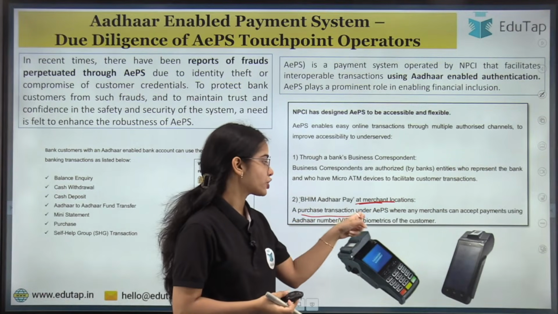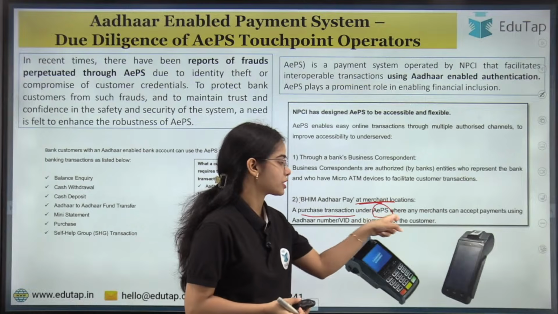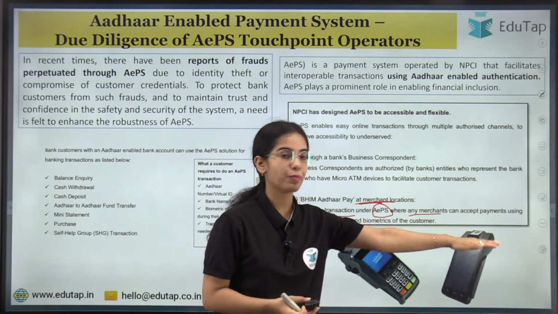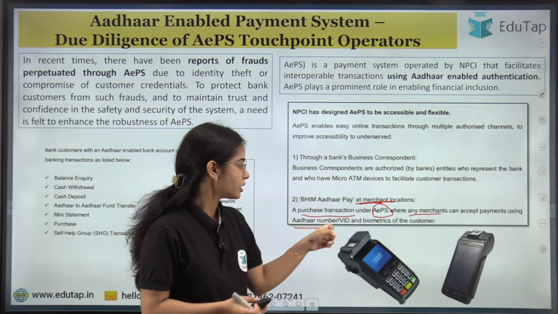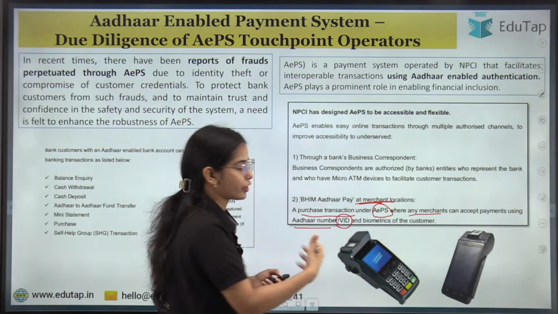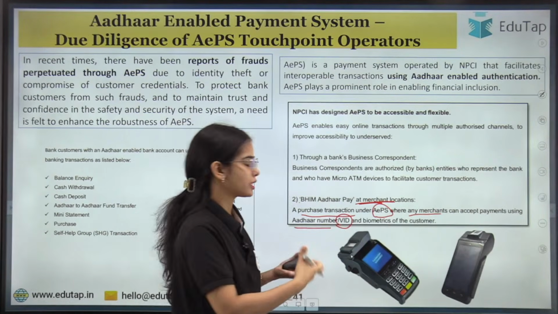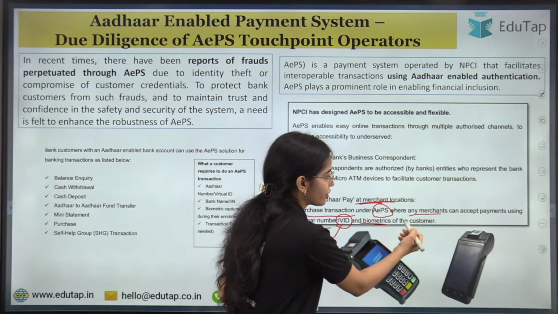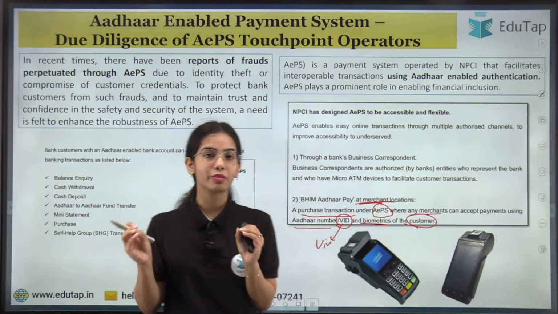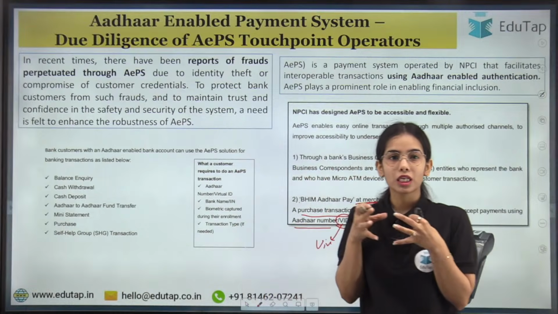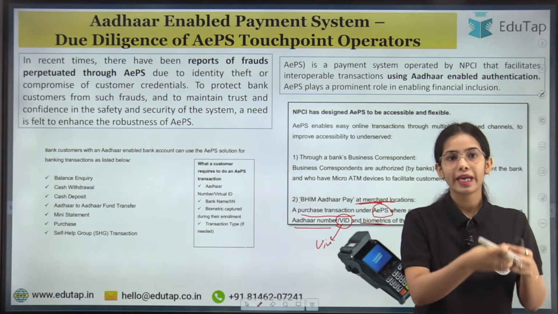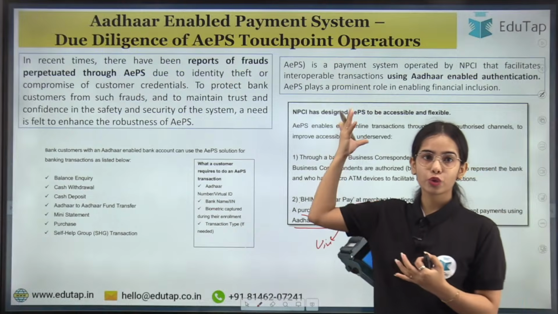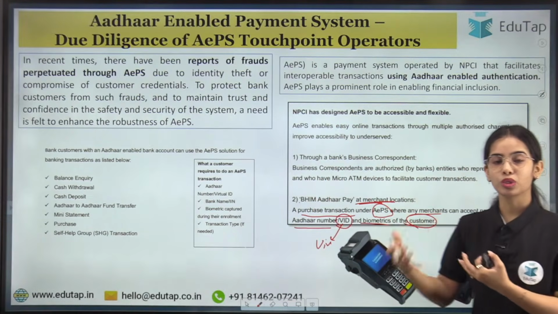So a purchase transaction can happen under the Aadhaar enabled payment system, where any merchant can accept the payments using the Aadhaar number or the virtual identification number, that is the Aadhaar number, and biometrics of the customer. So I hope this is very much clear that the farmers or the street vendors or the micro enterprises can use the Aadhaar enabled payment system to do the transaction.